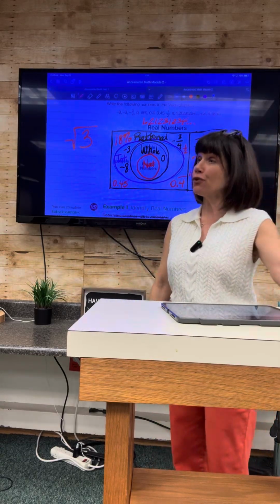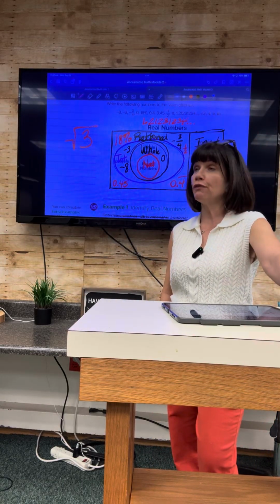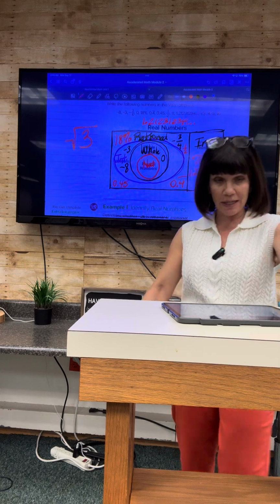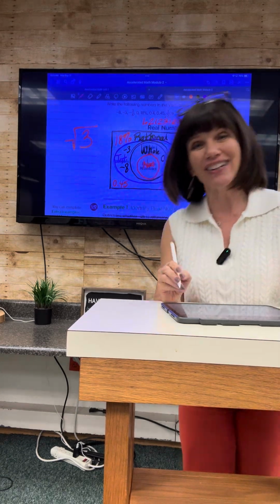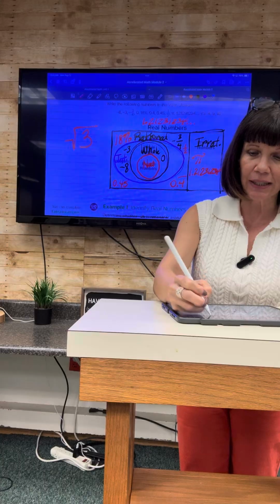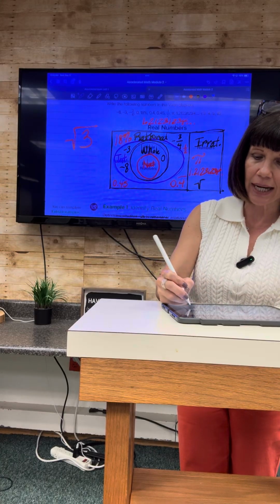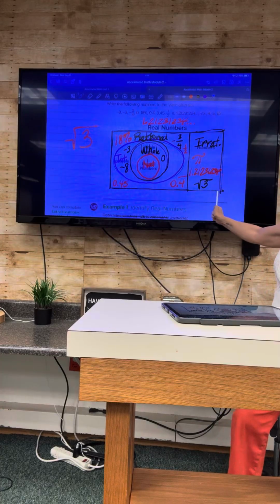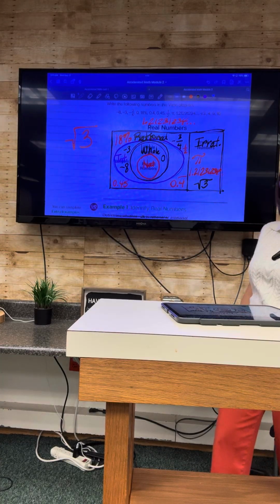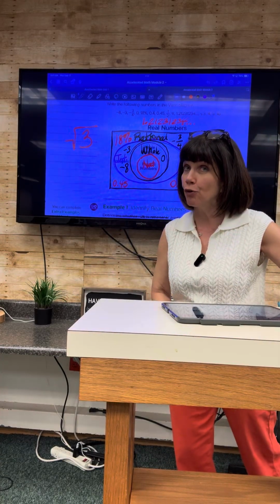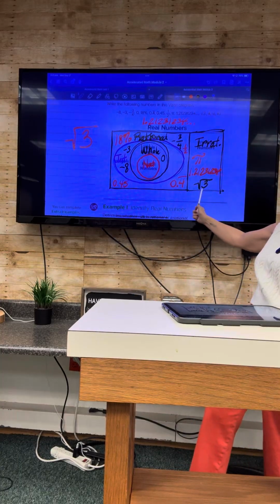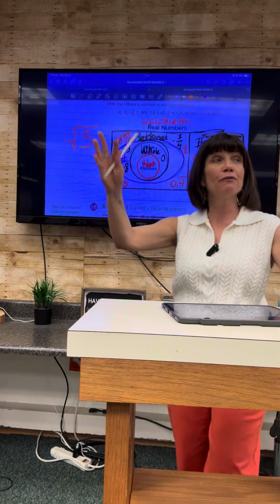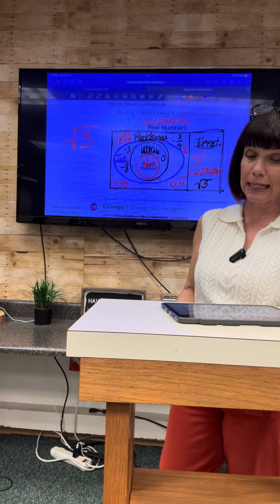Okay, raise your hand if you vote for rational. Raise your hand if you vote for irrational. That would be correct. Irrational. Majority got it right. Yeah, guys. Great job listening. Great job participating. Square root of 3. Not a perfect square. In order to be rational, it has to be a perfect square. An imperfect square will have a decimal that goes on forever and ever, never ending, never repeating.